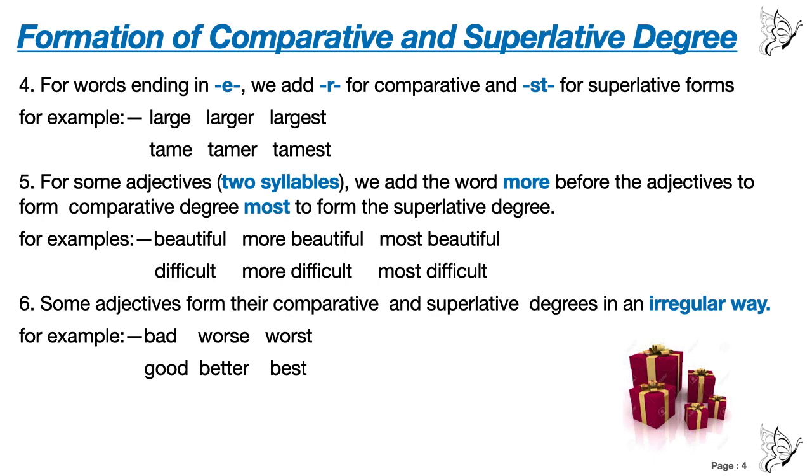Point number 5, for some adjectives of 2 syllables, we add the word "more" before the adjectives to form comparative degree, "most" for the superlative degree. For example, beautiful, more beautiful, and most beautiful, difficult, more difficult, and most difficult. Point number 6, some adjectives form their comparative and superlative degree in an irregular way. For example, bad, worse, worst, good, better, best.